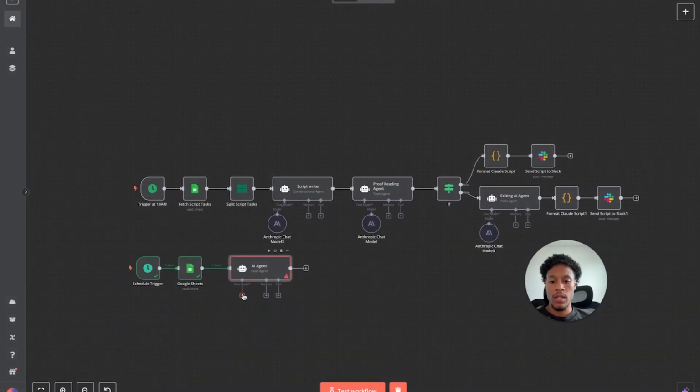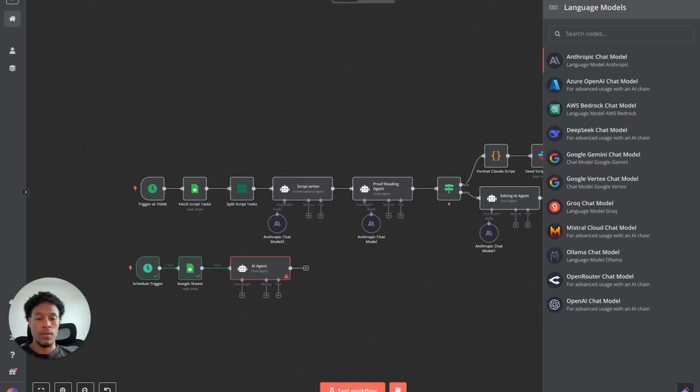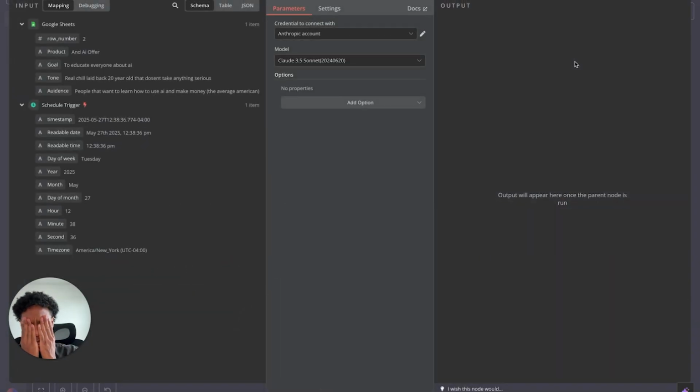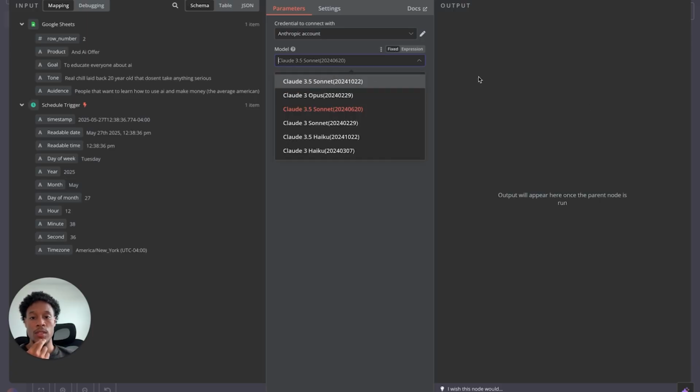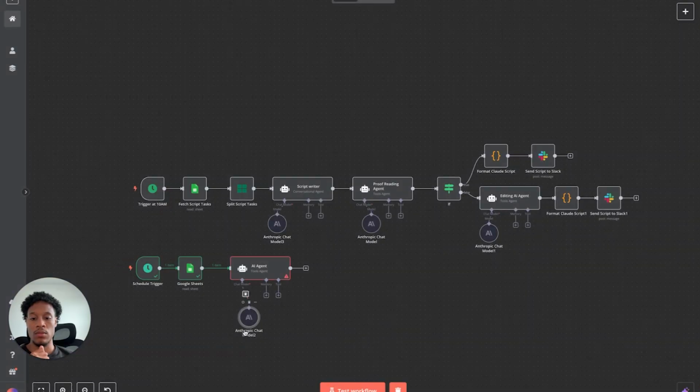And then what we do down here is, on chat models, I like to use this one, because Claude is the best, just best by far. I've used them all. Just trust me here. Claude is the best when you want to use something like this. I use 3.5 Sonnet. I guess this is the new updated one, but I use 3.5 Sonnet. That's just what I've been using to get the best results with these clients.